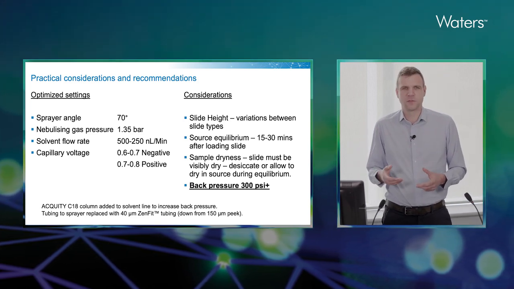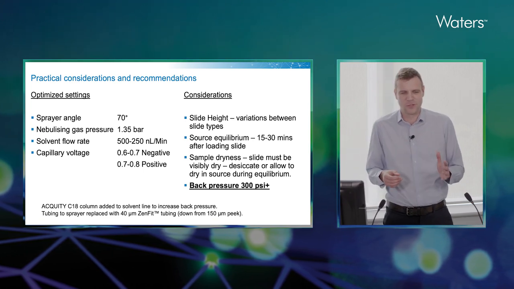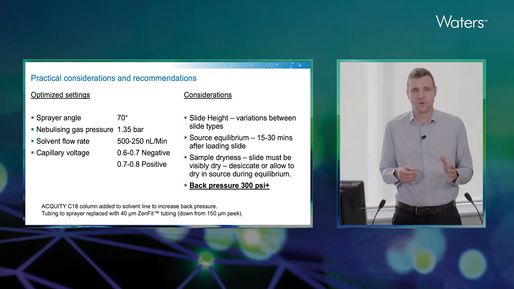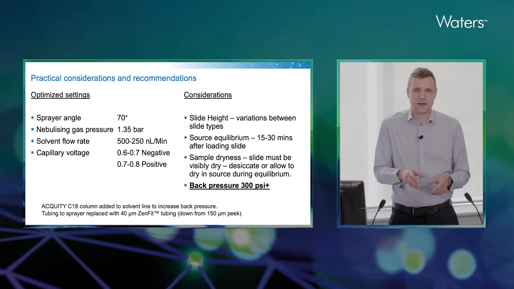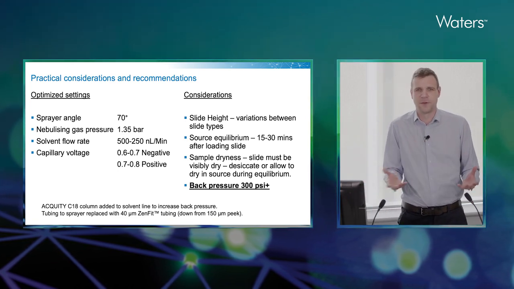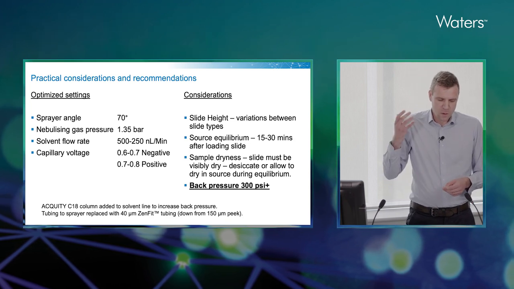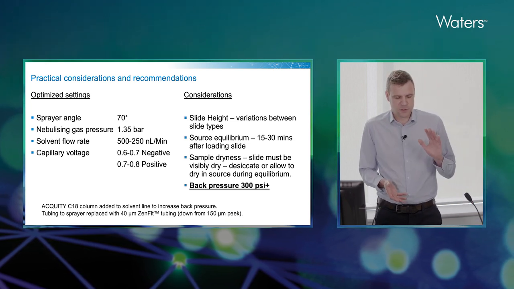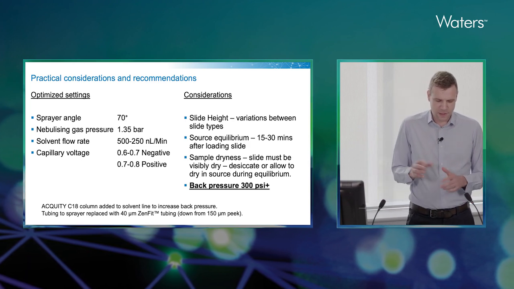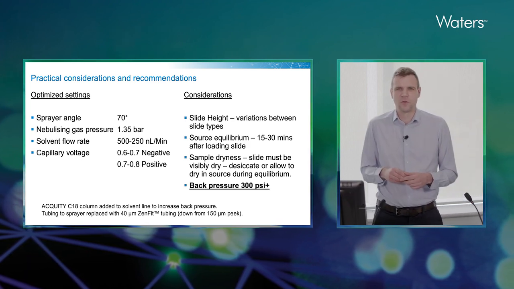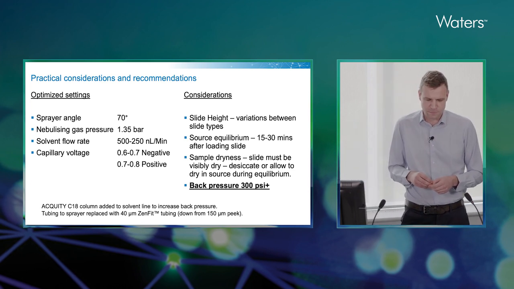However, after going through multiple optimization routines, I discovered that actually pretty much all the time I was coming back to the same gas pressure around about 1.35 bar. What this means is now I can put that gas regulator back inside the source and recommend that people just use that gas pressure as a starting point. In terms of solvent flow rates, we've looked between 500 and 250 nanoliters per minute, and the capillary voltages tend to be around where they would normally. Maybe they've got a slightly narrower profile in order to get good ionization.